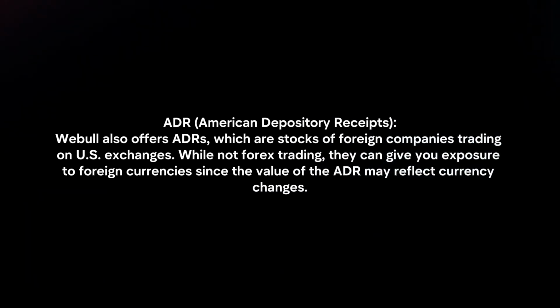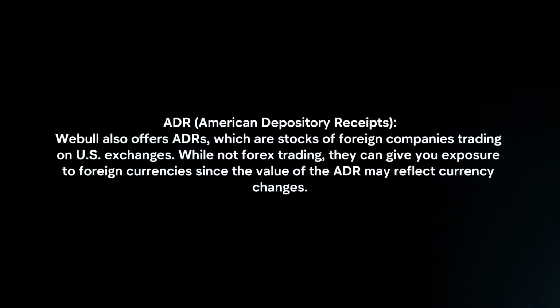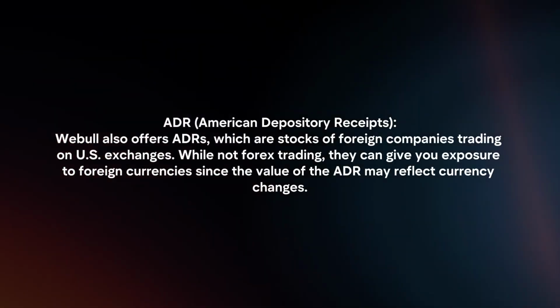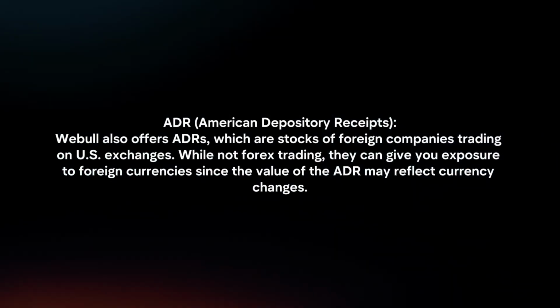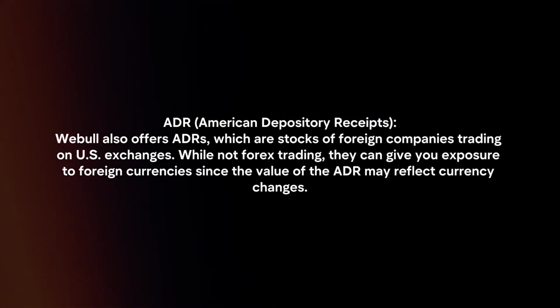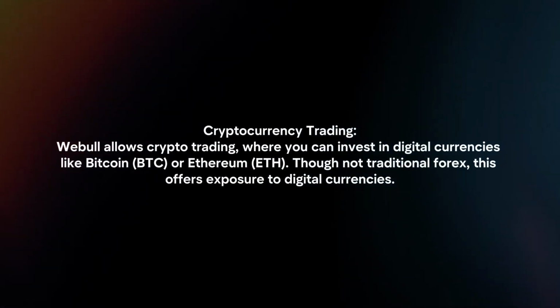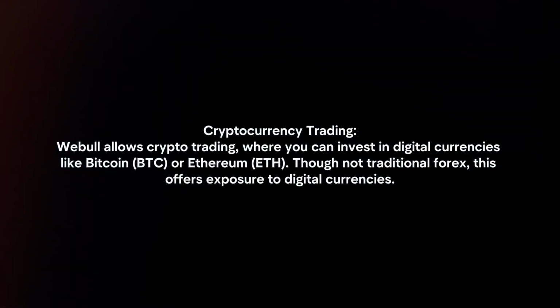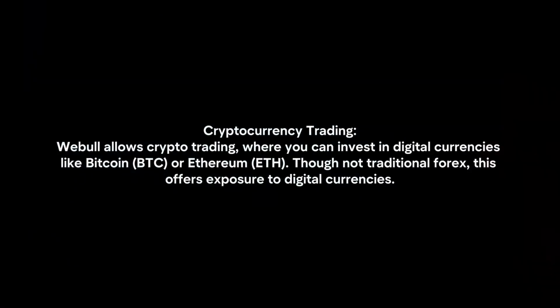ADR. Webull also offers ADRs, which are stocks of foreign companies trading on US exchanges. While not Forex trading, they can give you exposure to foreign currencies, since the value of the ADR may reflect currency changes. Cryptocurrency trading. Webull allows crypto trading, where you can invest in digital currencies like Bitcoin or Ethereum. Though not traditional Forex, this offers exposure to digital currencies.